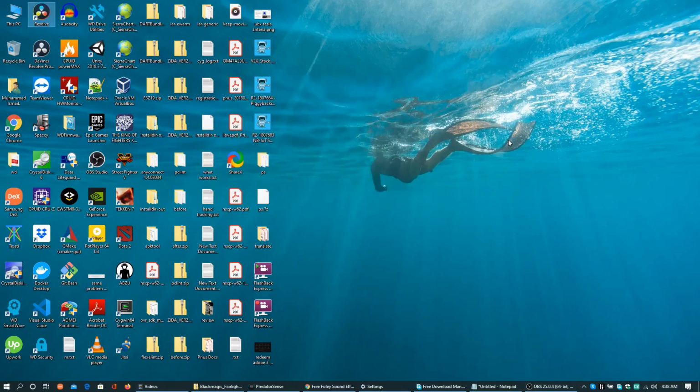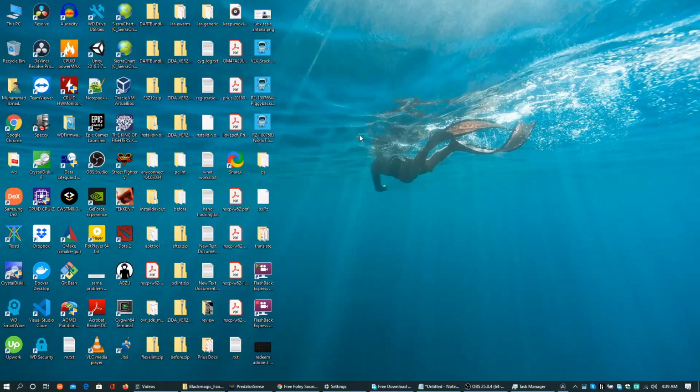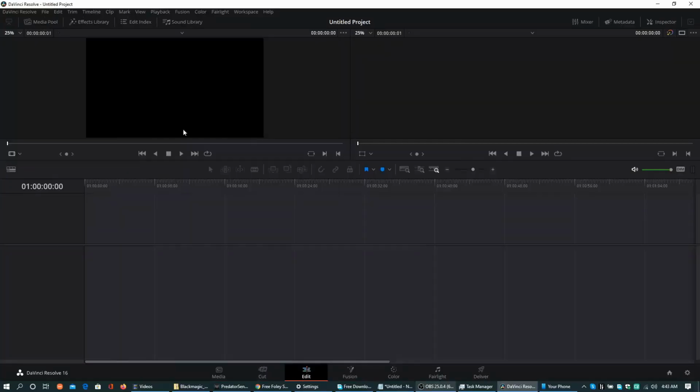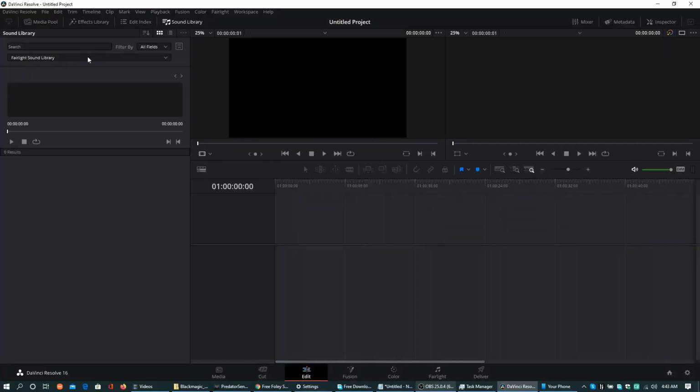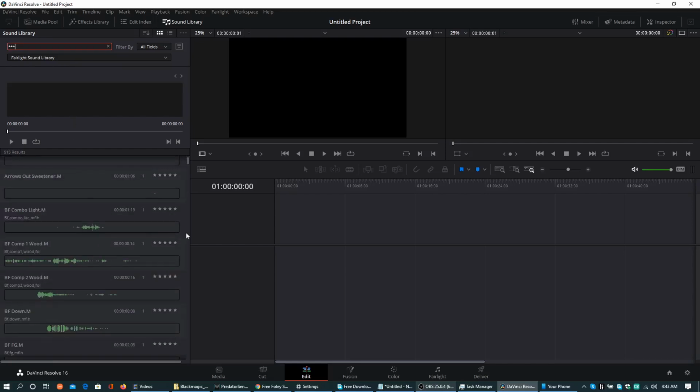Now open DaVinci Resolve and open a project. Click the Sound Library tab, and now we have a different window than before. This is the search bar. Filter by drop down should be set to all fields. In the search bar, type static, and there you go.